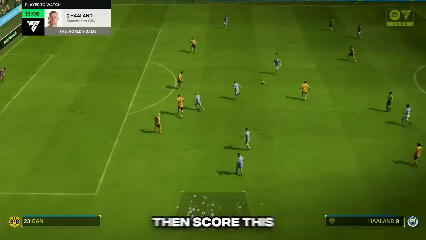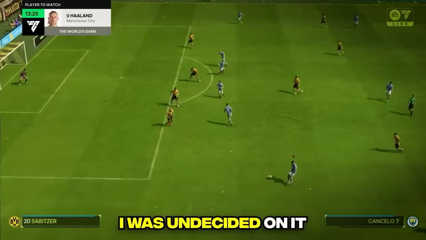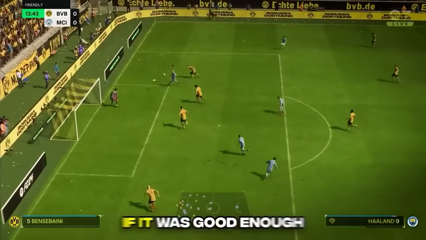Oh my god. Kovacic just nearly scored the Haaland goal. We would then score this on our third go. I was undecided on it, so I'll leave it up to you guys to decide if it was good enough.